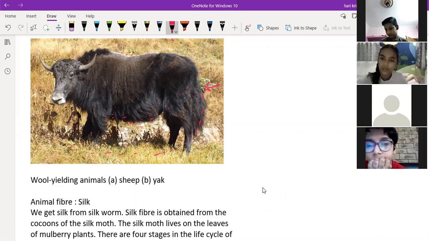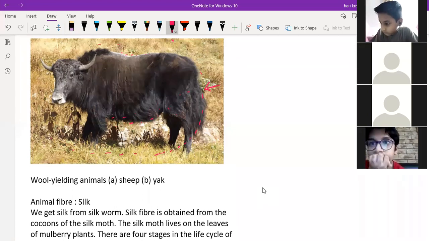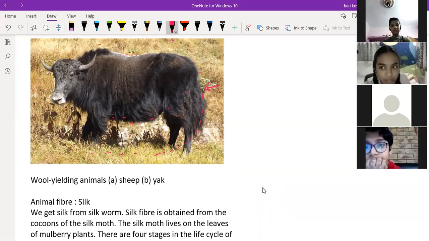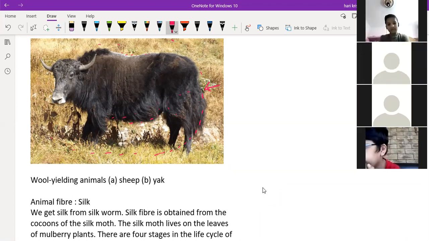Sorry, Sriharsha. Sir, will they keep the yak as pets? Your voice is not clear for me, but it is clear for others. Sir, he's asking if we can keep the yak as a pet.